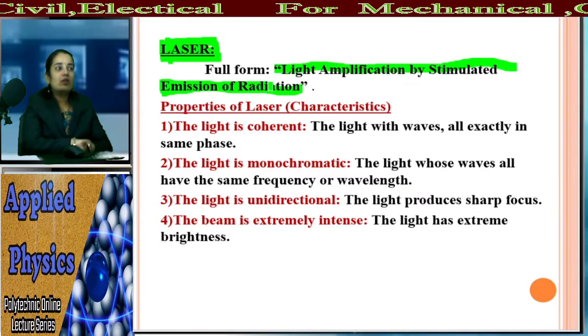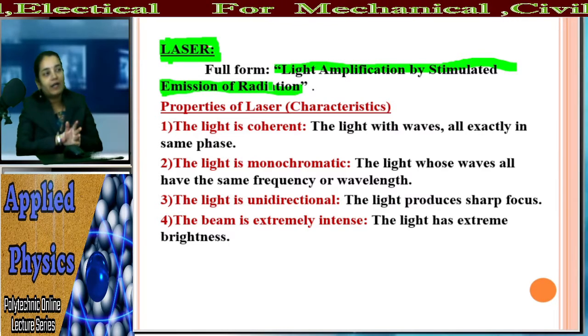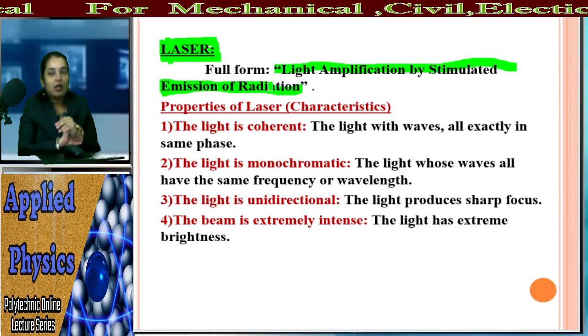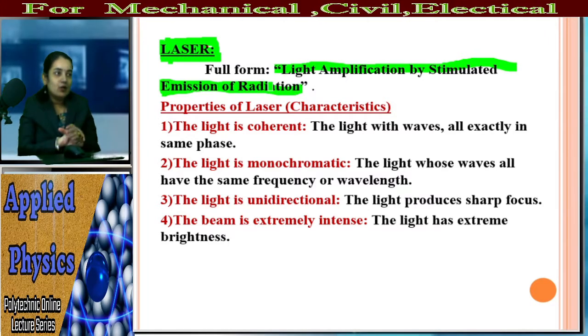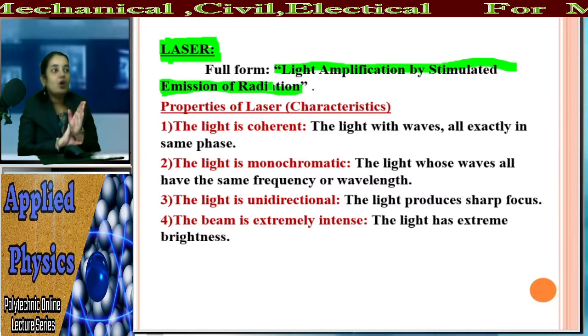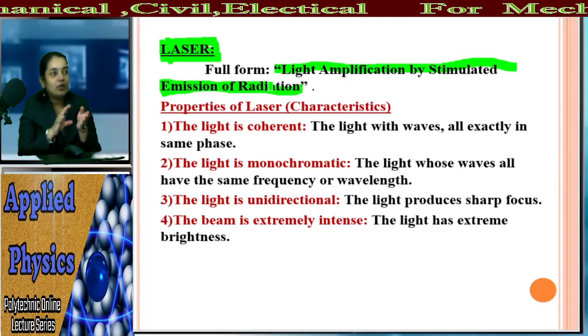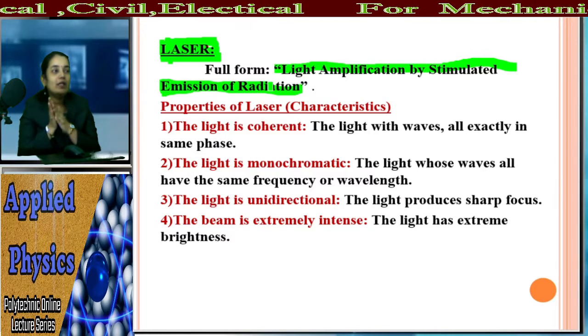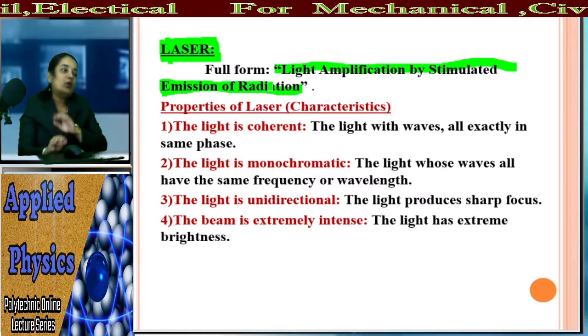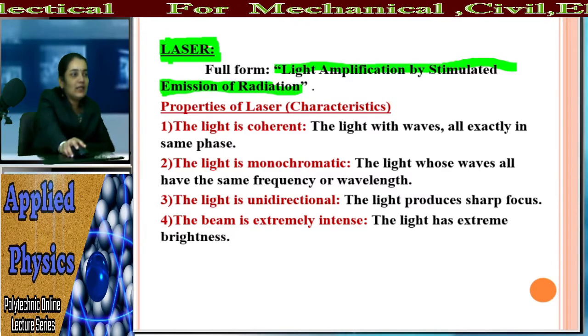Laser is one type of light, or one type of radiation only. What is the difference between our normal light and the special features of this laser light, that we are going to study. The properties of laser we are going to see one by one.